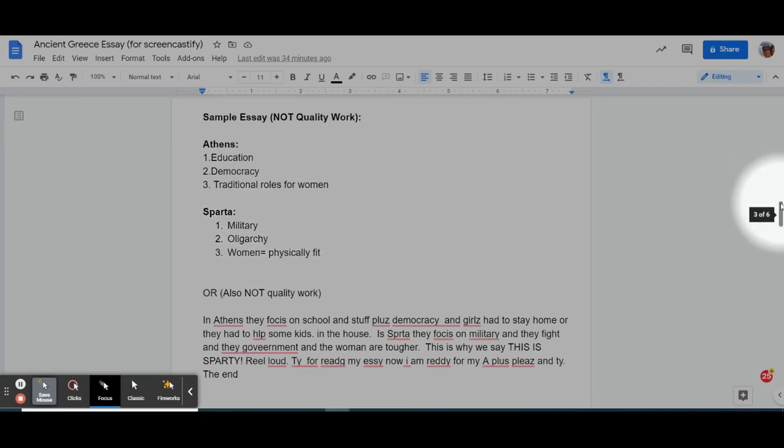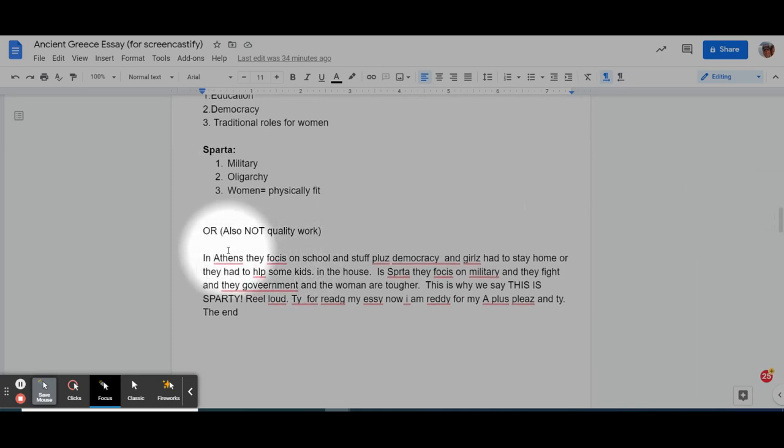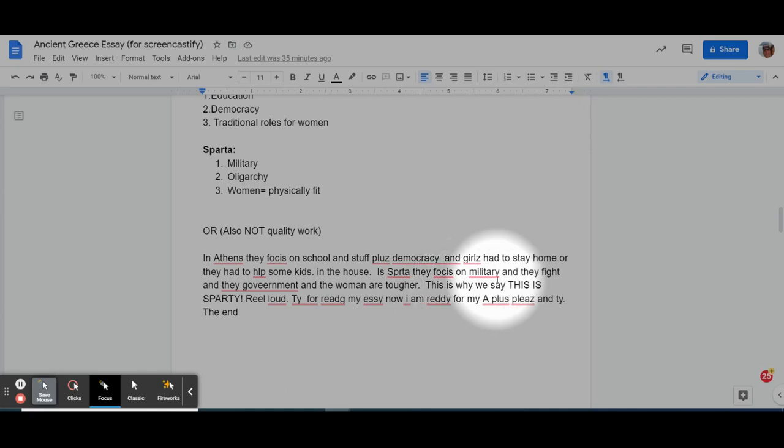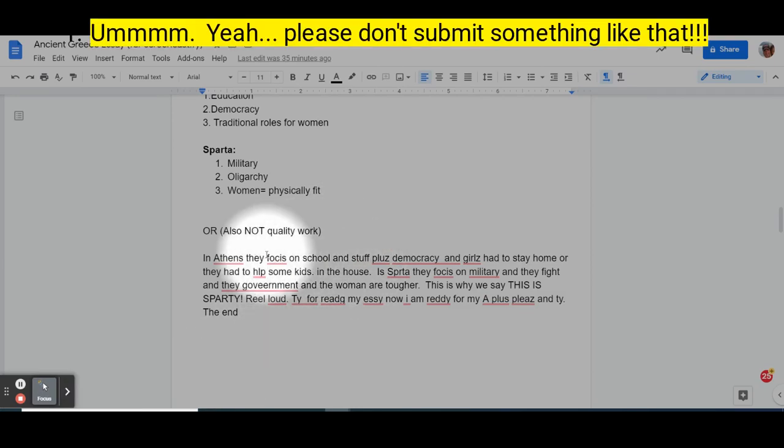This is also not an example of quality work. "In Athens, they focus on school and stuff plus democracy, and girls had to stay home and they had to help some kids in the house. In Sparta, they focus on military and they fight the government, and the women are tougher. This is why we say, this is Sparta, real loud. Thank you for reading my essay. Now I'm ready for my A plus please and thank you, the end." Hopefully nobody creates something like that. That is not very good.